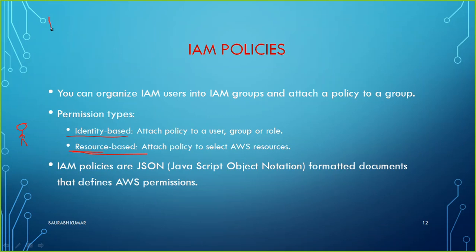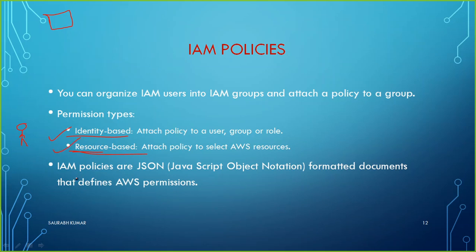Another is resource based. Maybe you have a resource, maybe a folder, maybe a file, maybe an EC2 instance. On the basis of that, you set some special kind of policy that this resource will only be accessed by this group, this group, this group. In that condition, who is the center point? The center point is your resource. You are setting a policy on the resource about who can access it and how. So we can set policy or permission either identity based or resource based.